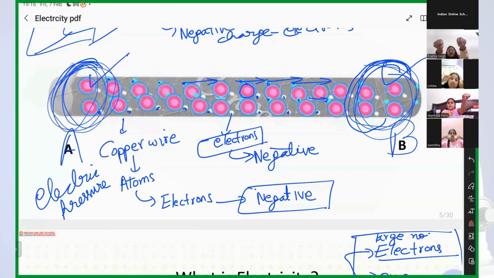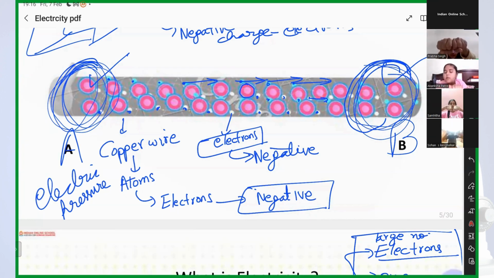Equal. So will electrons flow from A to B or B to A? Nowhere to nowhere, because the energy is equal everywhere. It will not go from A to B, nor will it go from B to A. It will remain there only, because the electric pressure is equal.